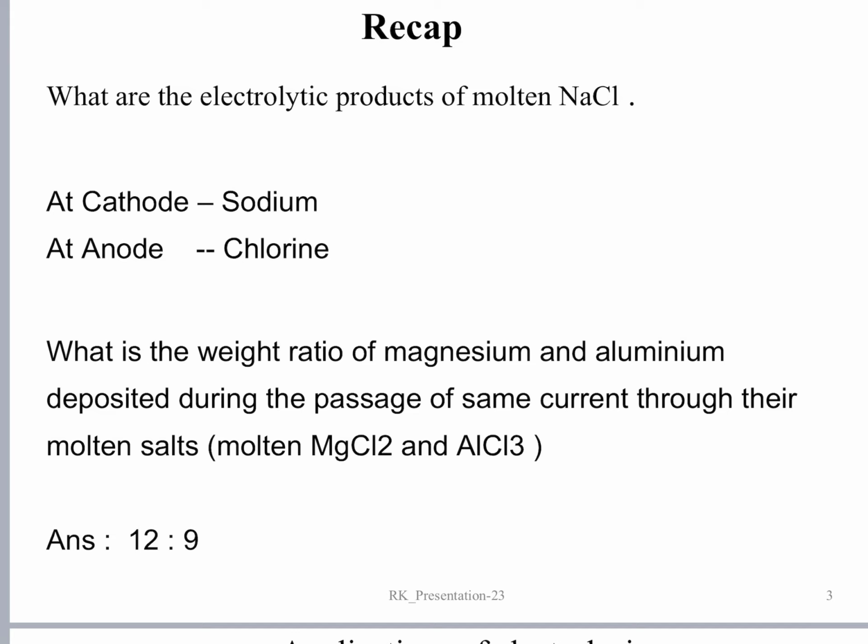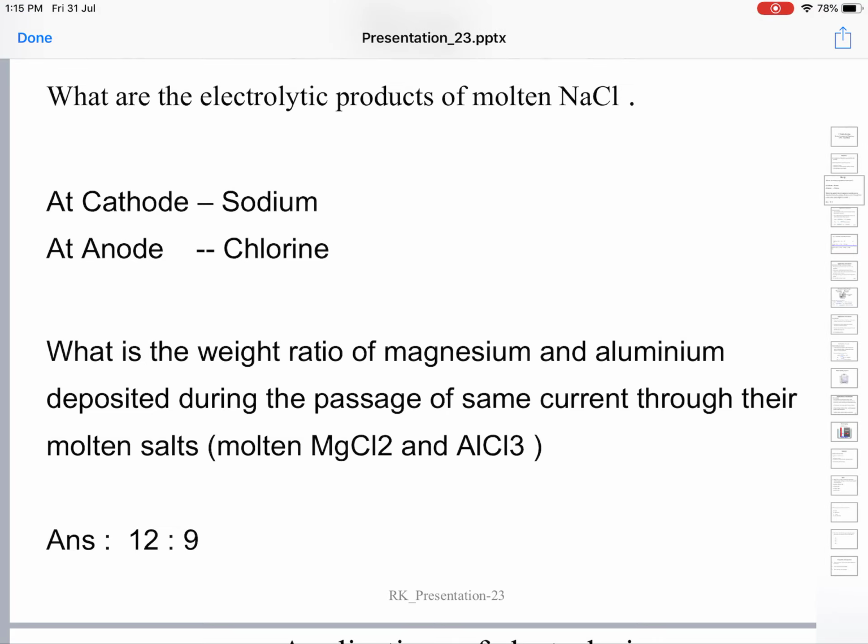When the electricity is passed, the positively charged sodium ions will move towards the negatively charged cathode, and there they pick up an electron. Each sodium ion picks up an electron from the negatively charged cathode: Na+ + e- gives you a sodium atom.